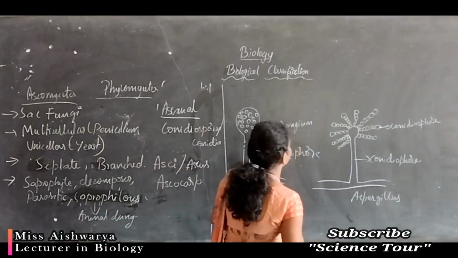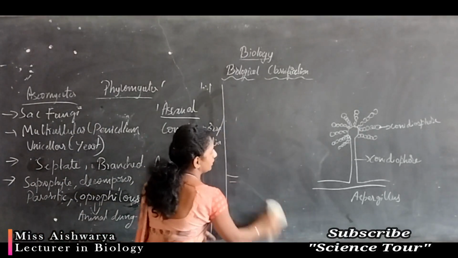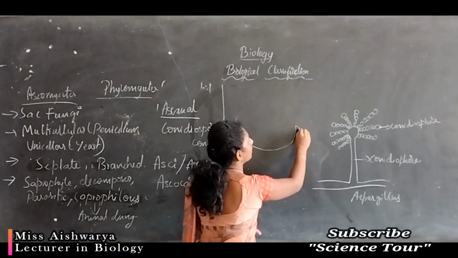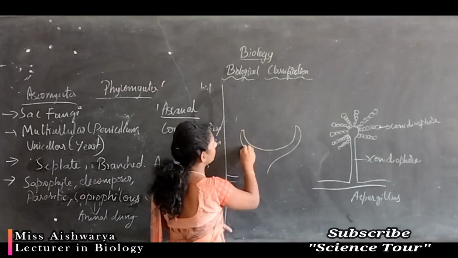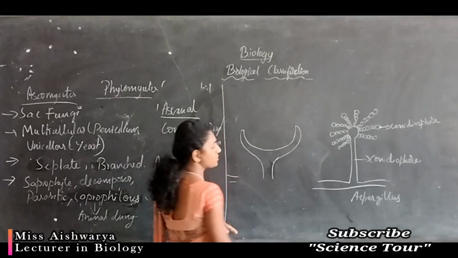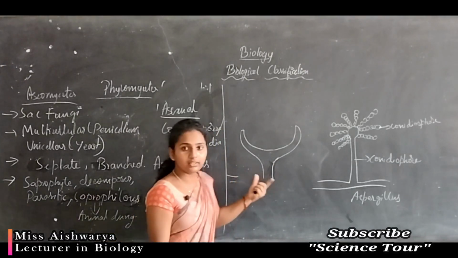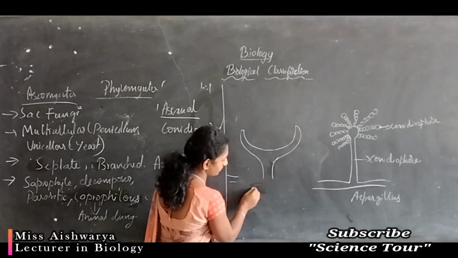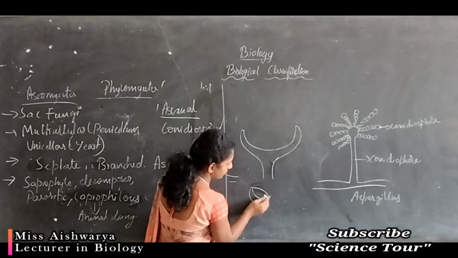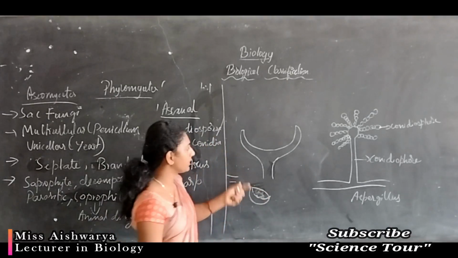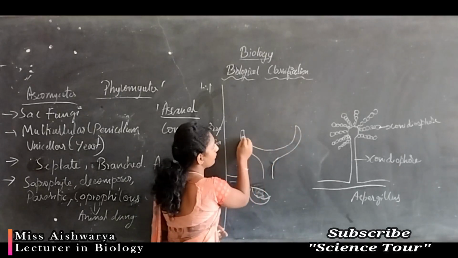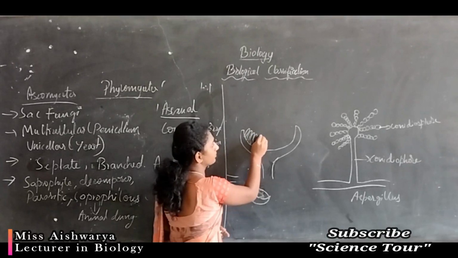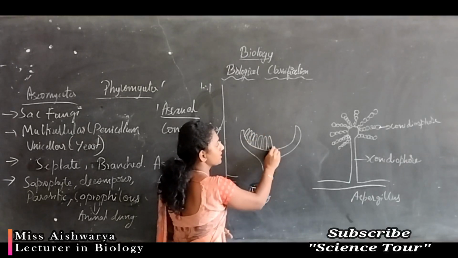I will draw the structure. So if you take one example, a cup fungi, this is not there in your book. This is a structure of Pizza which grows on the surface of cow dung. On dried cow dung, you can find the cup like structure somewhat like this. These are nothing but Pizza. On this inner surface you can see many asci. Each ascus, singular.